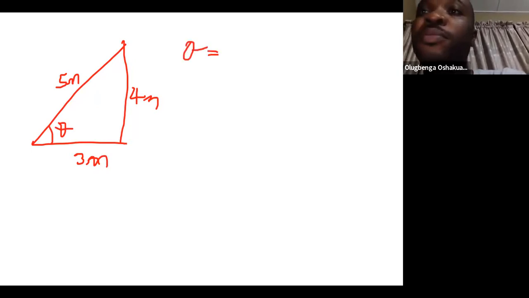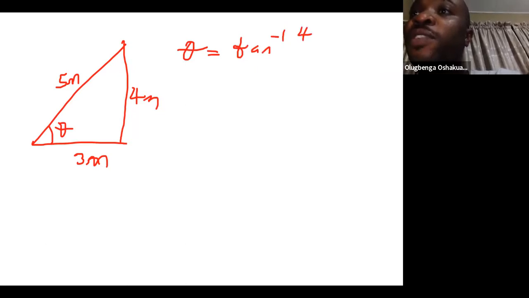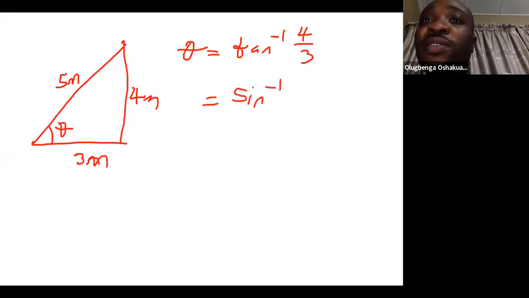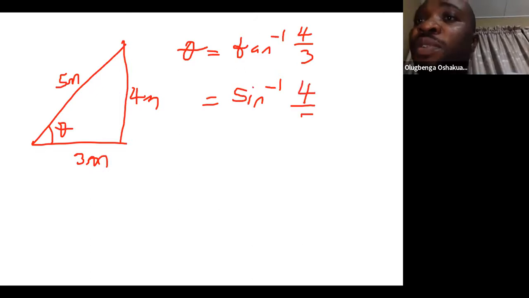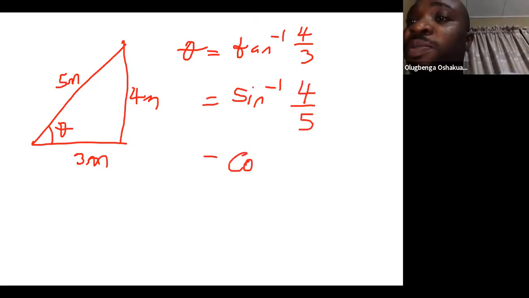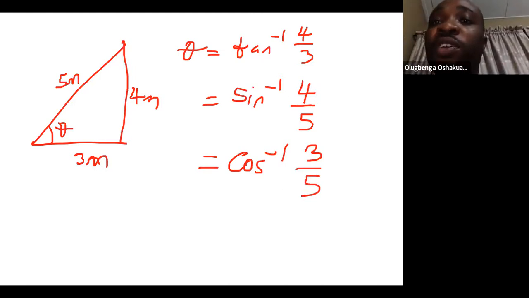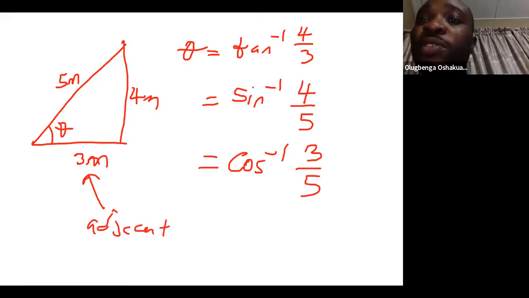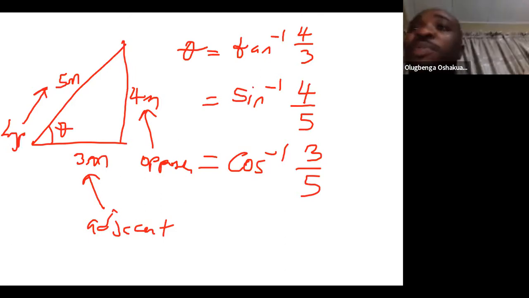Theta may be arctan 4/3, or arcsine 4/5, or arccos 3/5. Since, from elementary school, 3 is the adjacent, 4 is the opposite, and 5 is the hypotenuse, we can determine our theta easily.